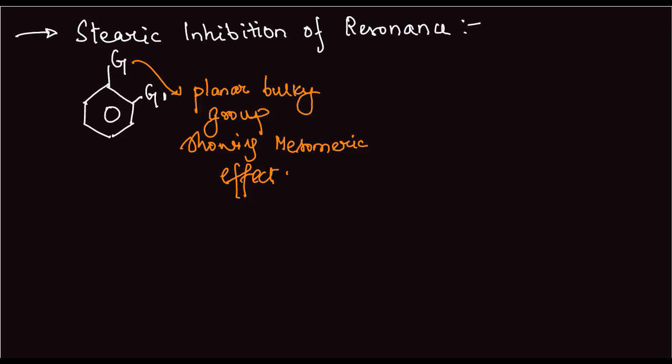Now in the presence of this group G1, the mesomeric effect of the bulky group becomes unfunctional due to the steric factor that G, the bulky group, goes out of plane. So G is a bulky group and G1 is also present here. Between these two groups, there will be some interaction. Since they are both heavy groups, they will push each other away.